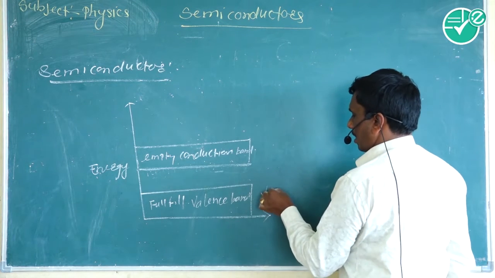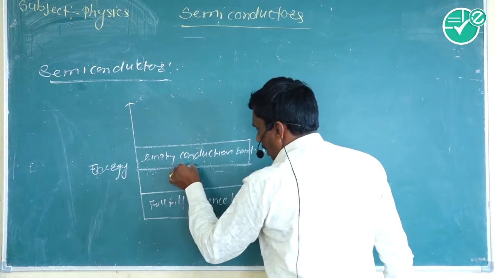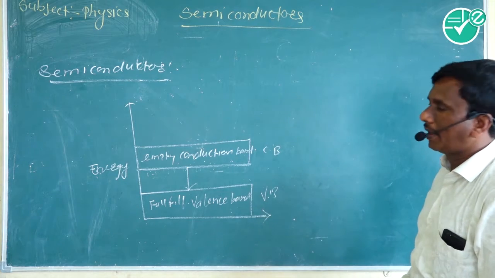This is the valence band and this is the conduction band, and there is an energy gap between the valence band and the conduction band.